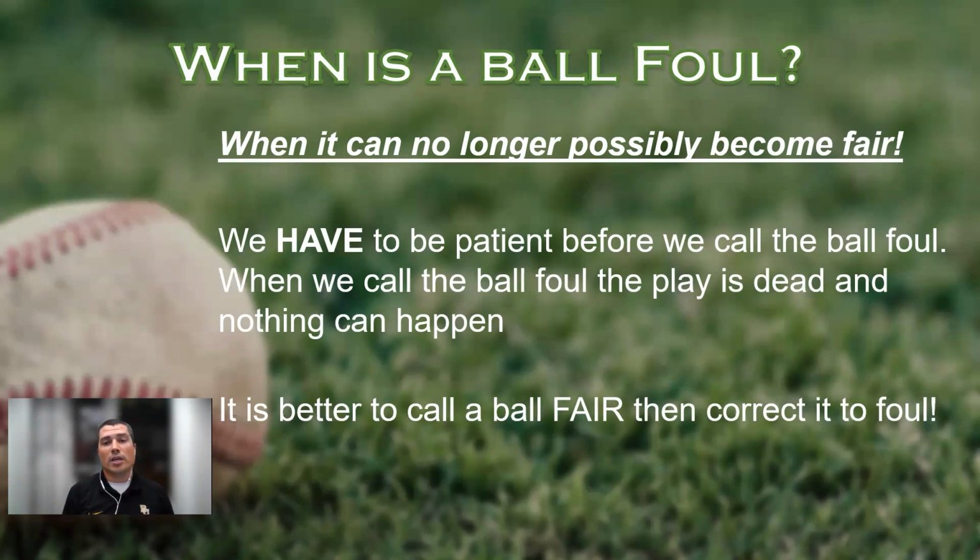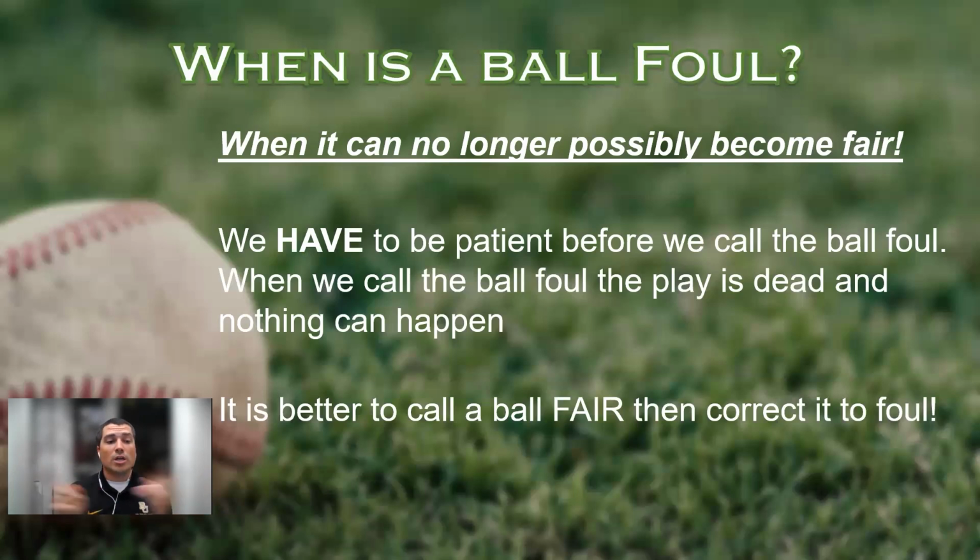Can we correct a fair-foul call? Yes, we can. This is one that we can correct. But I'm just letting you know, it is exponentially easier for us to go to a coach and say, you know, that fair ball, my partner and I talked about it and it most definitely was foul. So we're going to put the batter back in the box, move runners back to where they were, and it's a foul ball.